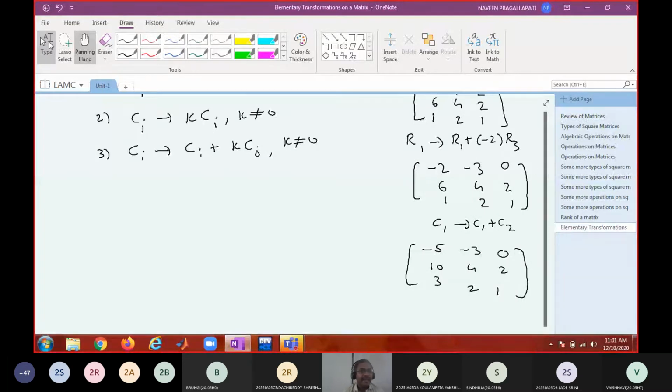Now what do you mean by equivalent matrices? Write down the definition. Equivalent matrices.